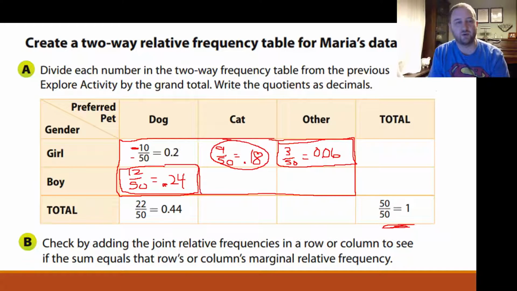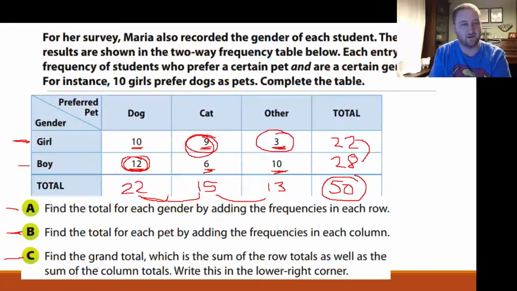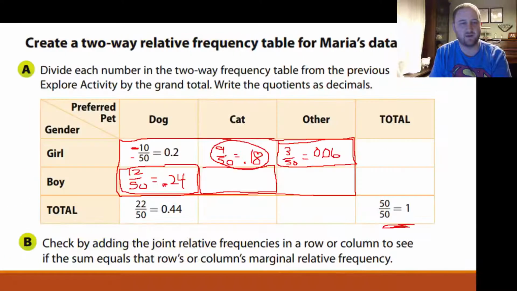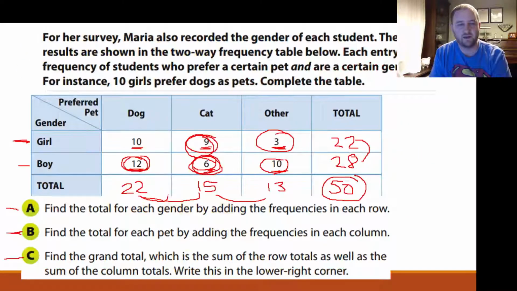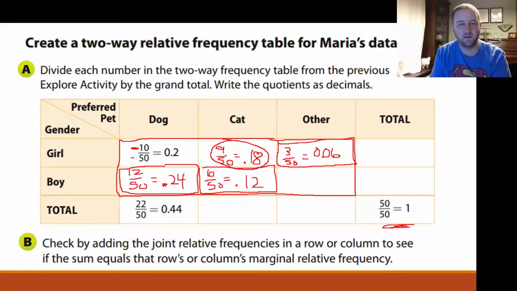Now we want the boys that preferred cats. I'd be in one of those. So boys, there are 6 that preferred cats. Take that divided by the grand total of 50. So 6 divided by 50 is 0.12. And the last, we want the number of boys that preferred other. That's 10 preferred other. So 10 divided by 50 gives us a relative frequency of 0.2 or 20%.